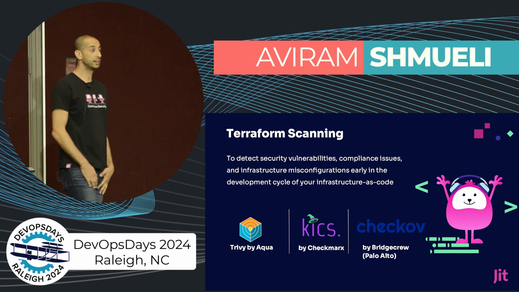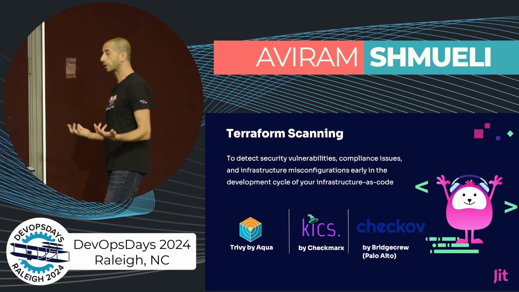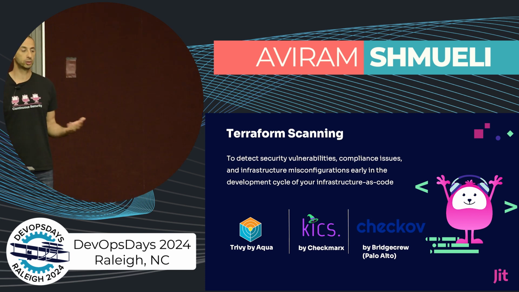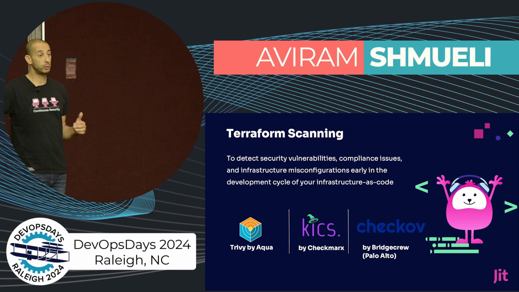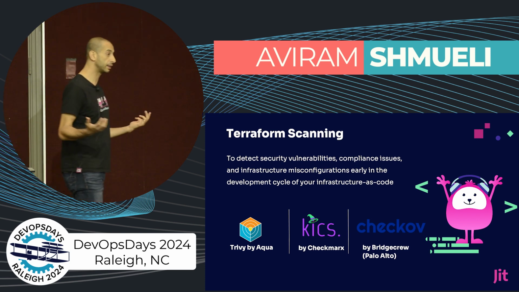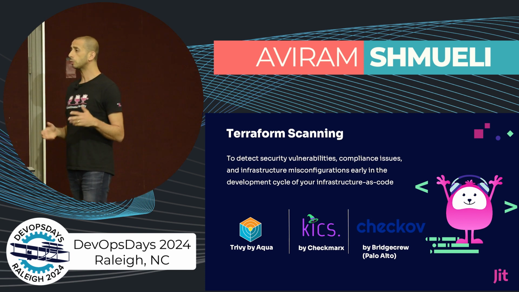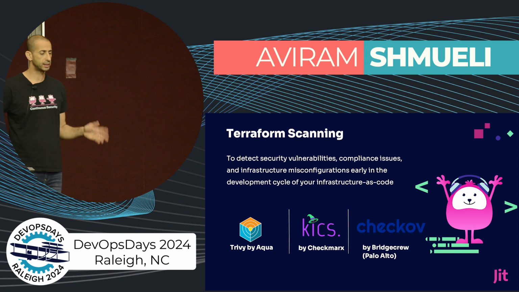And this is why there are great open source solutions out there that we recommend DevOps people to use. They will scan the existing code base or the pull requests, and they will provide a good quality of detections.